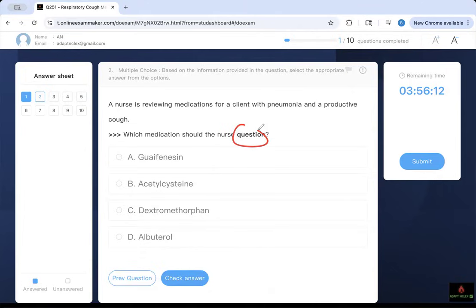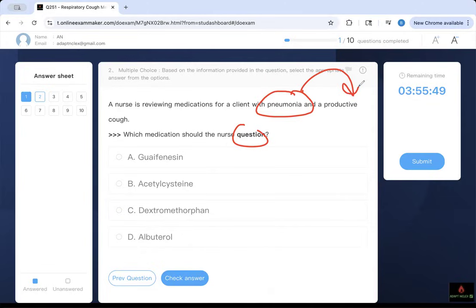I'm going to question that medication. The nurse is reviewing medication for a client with what? Pneumonia. And what is he doing? Productive cough. You're making too much secretion. I have to help you cough it out. That's all. Therefore, any medication that suppresses your cough is bad.